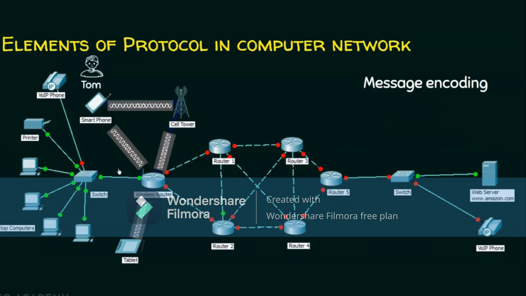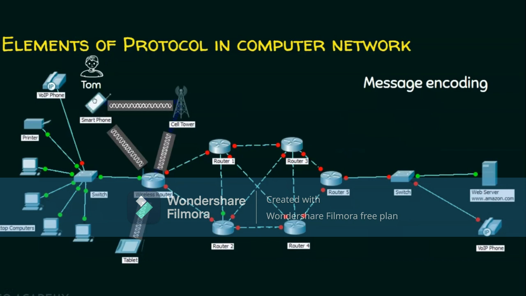In case Tom wants to access the same Amazon.com, but not with a computer, now with a smartphone. Now this smartphone is connected to the network with the help of a wireless medium. And Tom's device, that is this smartphone, converts the data into waves because the medium is wireless. In both cases, whether it is a wired medium or a wireless medium, protocols convert the data into signals or waves by appropriately identifying the device to which it is connected.